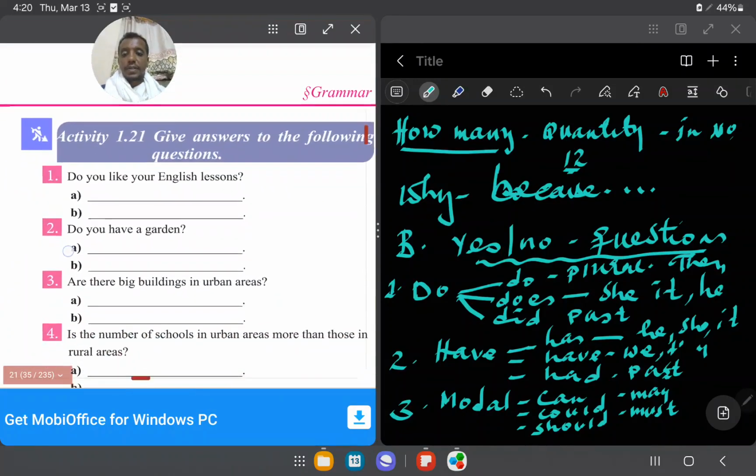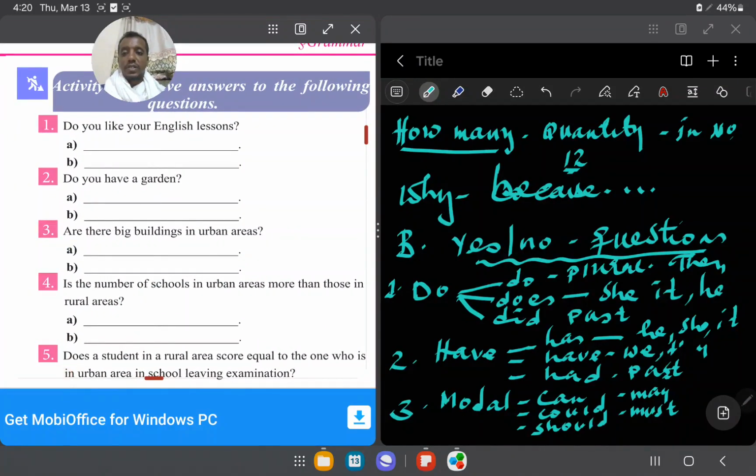Next one, let me show you the question. Do you like your English lesson? How do you answer this one? You can answer in this way. You can answer yes. Do you? Yes, I like. Yeah. You like. Or no. Do you like?